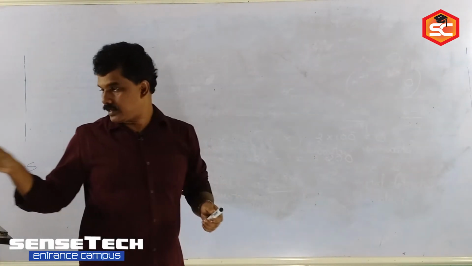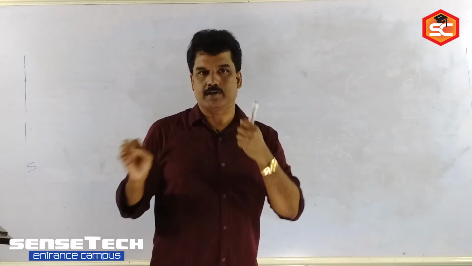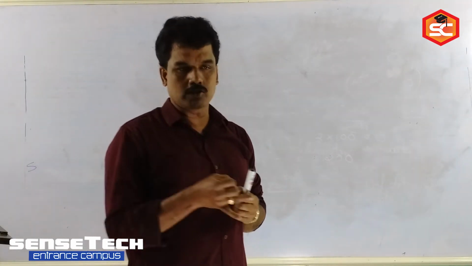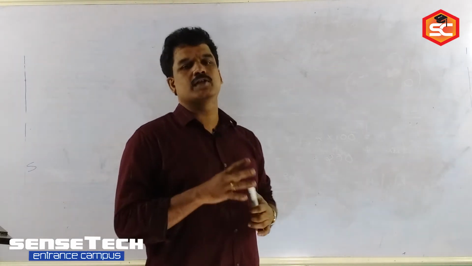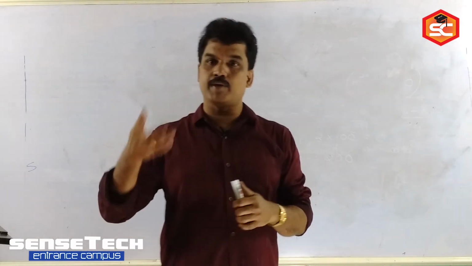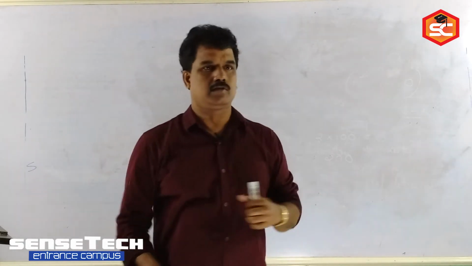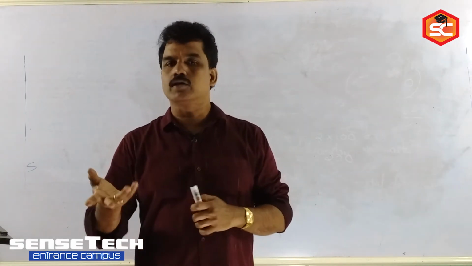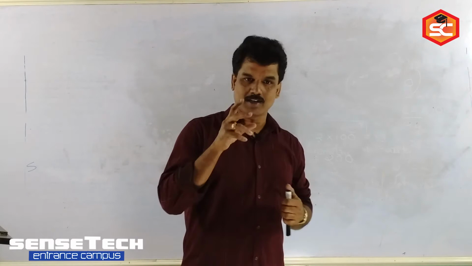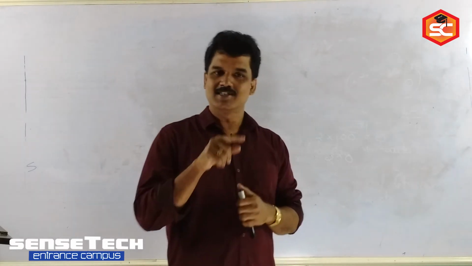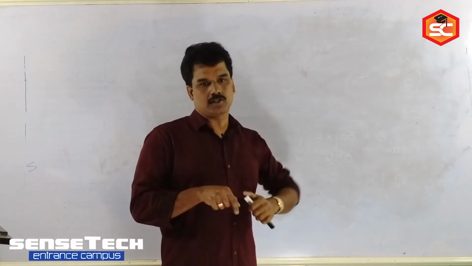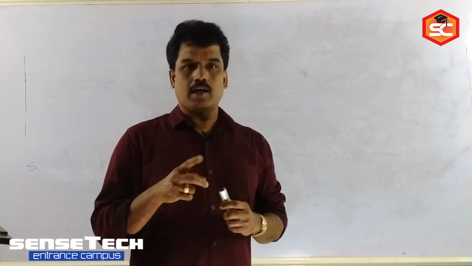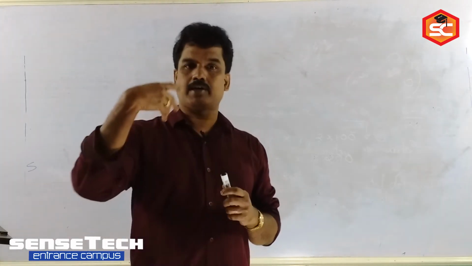Now, the third type of defect is what? Impurity defect. The defects are stoichiometric, non-stoichiometric, and then impurity. From the word itself, it is clear. In a crystal lattice, an impurity will be entering into the crystal lattice. Suppose we have a sodium chloride crystal containing Na+ ions and Cl- ions arranged in regular order. In that crystal, another impurity like a divalent metal is entering.